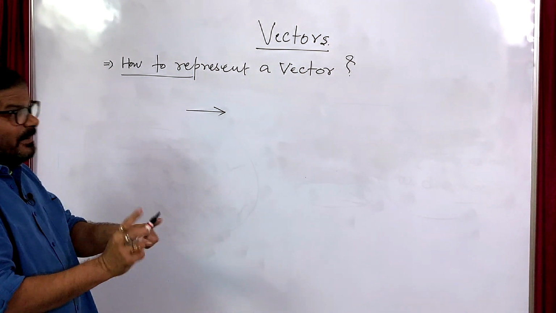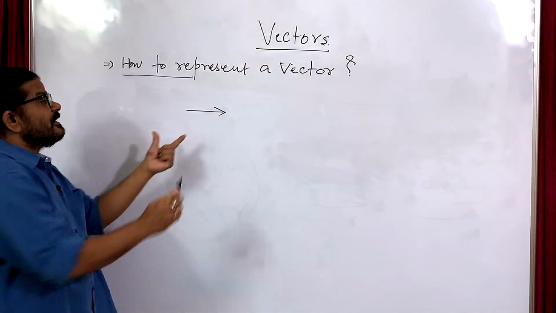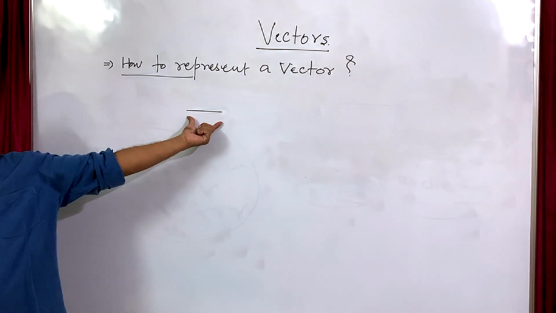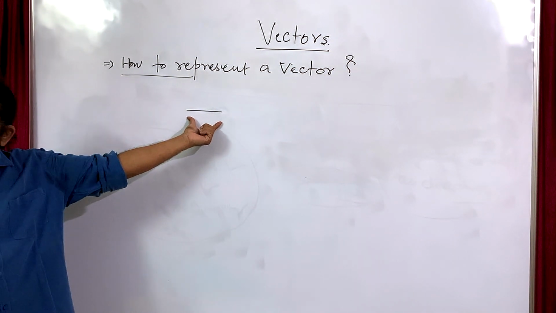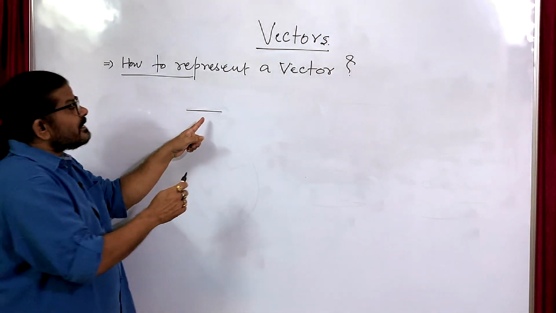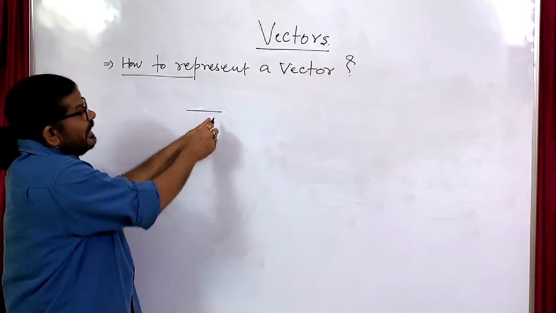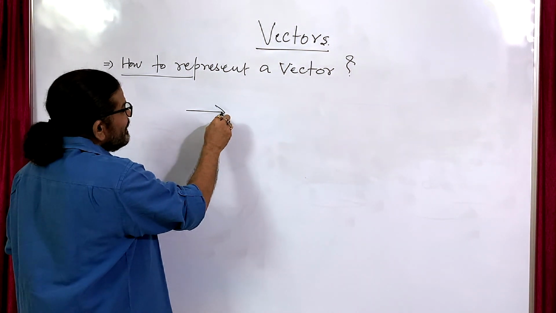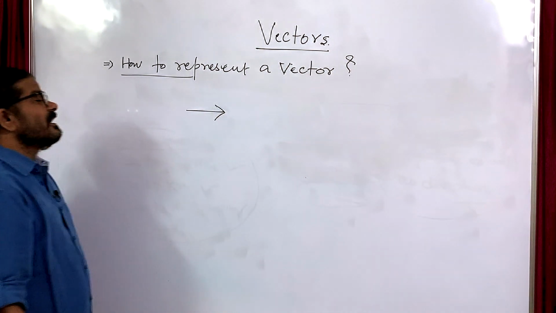This line segment is not measuring the magnitude, it is symbolically representing the magnitude, and the arrowhead defines its direction.